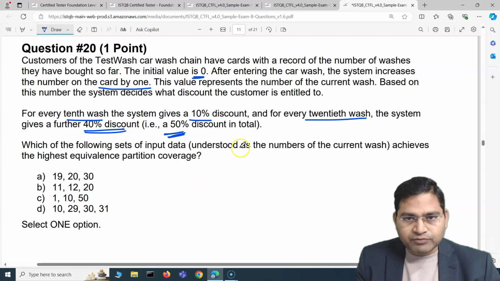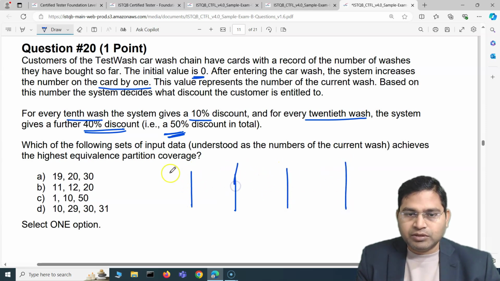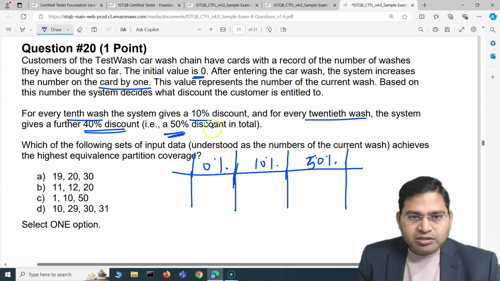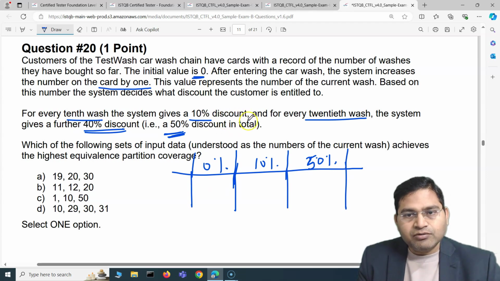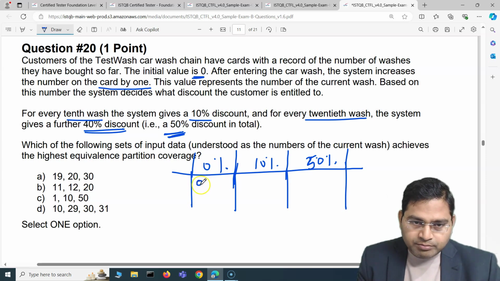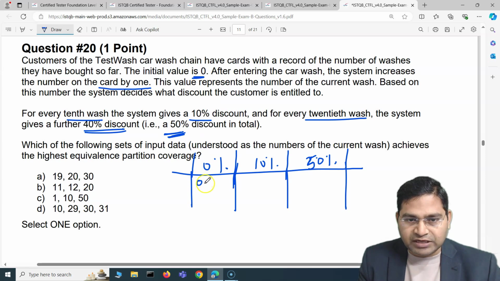Overall, if we talk about the equivalence partitions here, because they are talking about the percent discount, we can easily create the partitions for these discounts. I can say 0%, 10%, and 50%. That's basically the discount. Now, for a customer who comes in, usually they have a value of 0. So from the first wash up to the 9th wash, they don't get any discount. So they are in this partition, 0% discount.